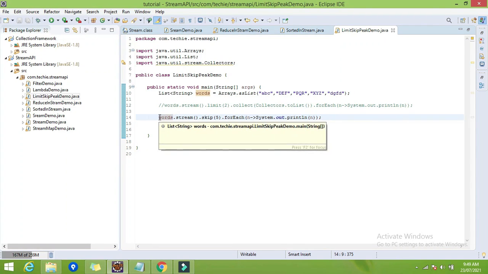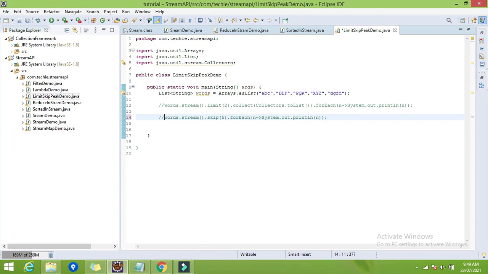Now sometimes you may have a requirement like I want to skip the first two elements, or I want to display only the fourth element of the stream, or you want to display only the third and fourth elements of the stream.